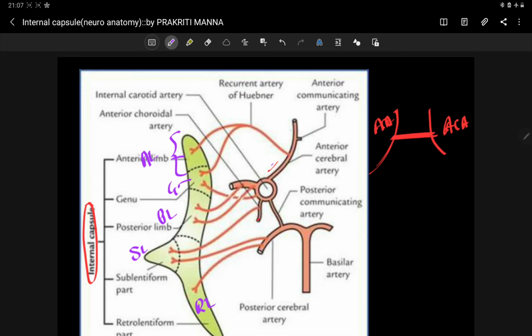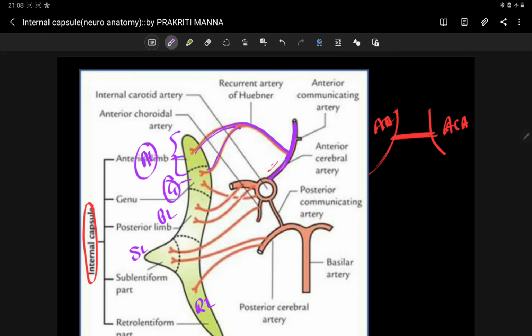The anterior cerebral artery sends a recurrent branch, the recurrent artery of Hubner, which supplies the anterior limb and genu of the internal capsule. So the anterior cerebral artery is giving two branches.